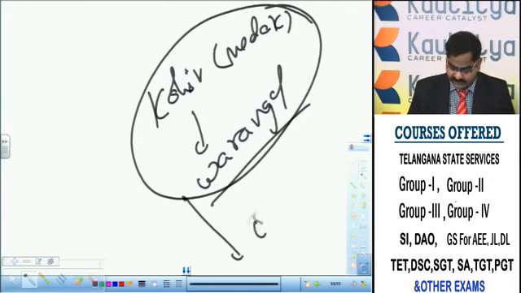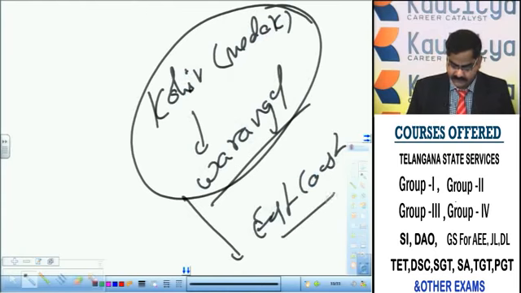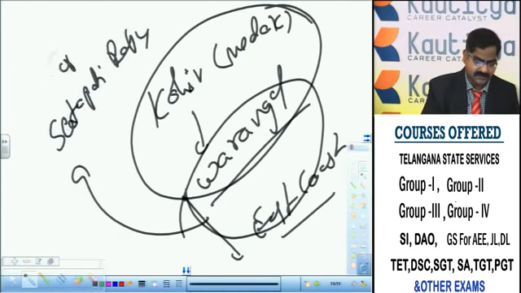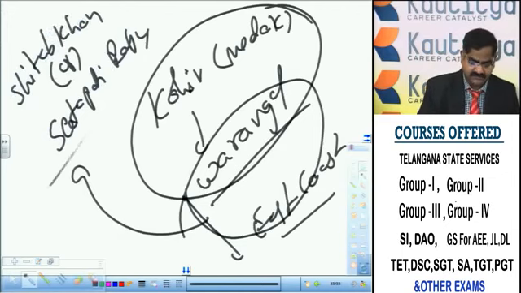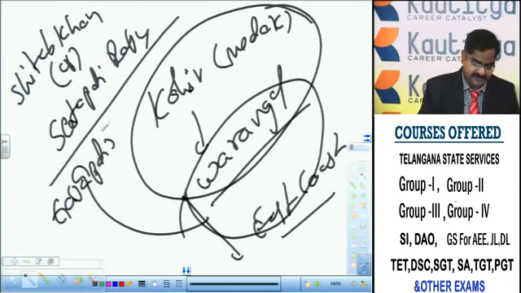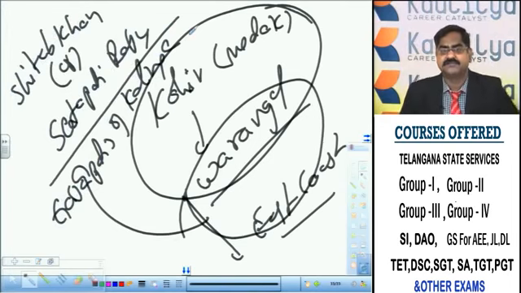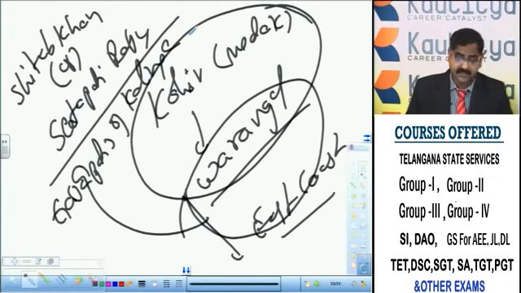From Warangal to the east coast, this entire area was ruled by Sitapati Raju or Shitab Khan, one of the feudatories, the subordinate rulers of the Gajapatis of Kalinga. He was the actual ruler of the territory from Warangal to the east coast.